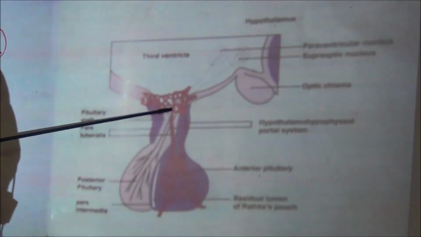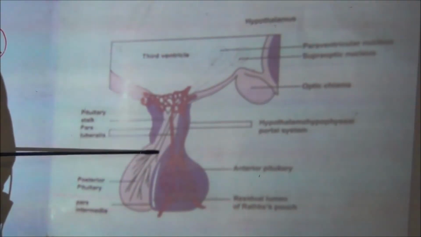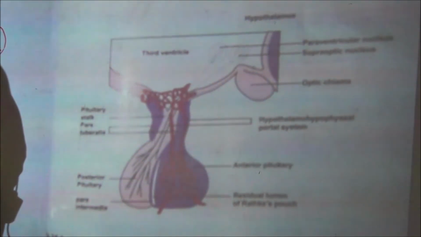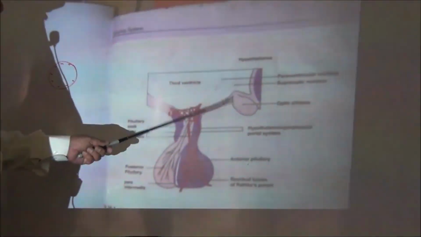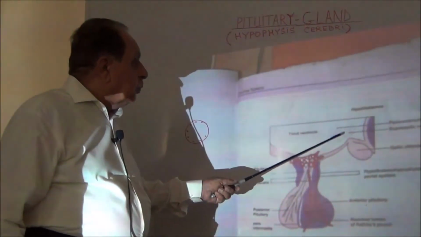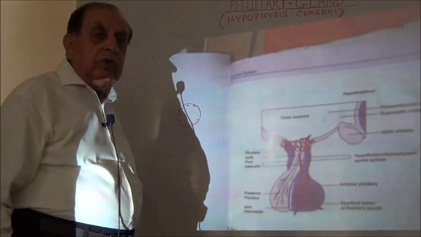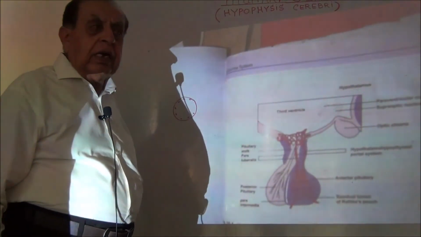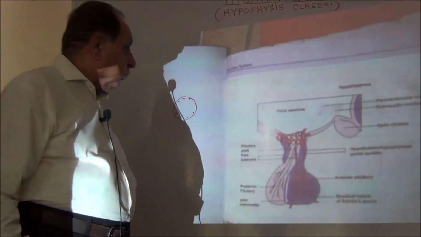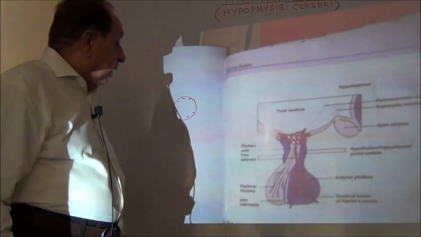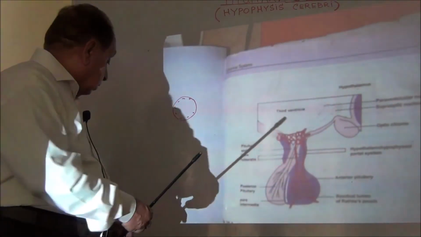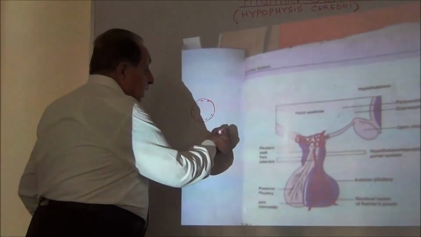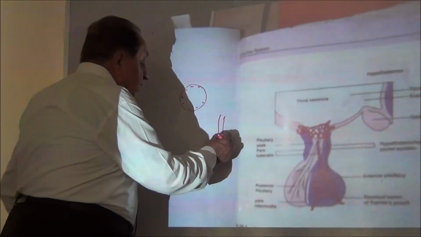Then these axons move downwards into the pars nervosa. These axons reaching from the supraoptic and paraventricular nuclei are unmyelinated axons. Now the terminal part of each axon ends in a vesicle.